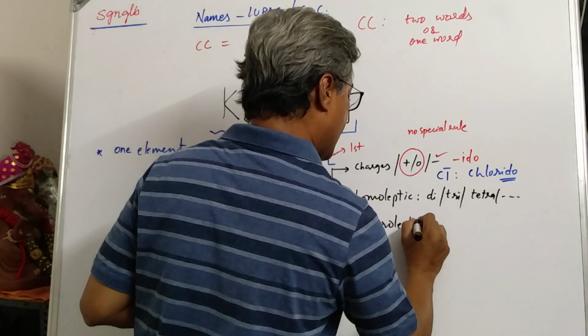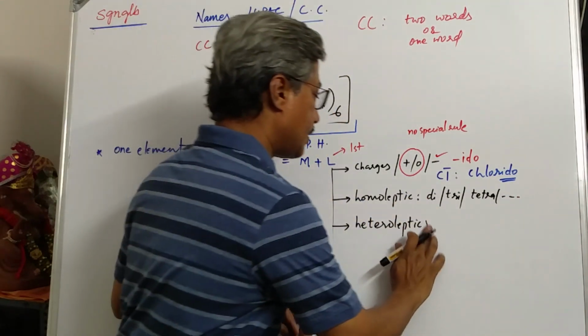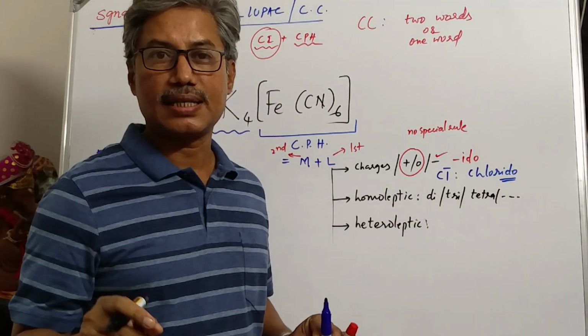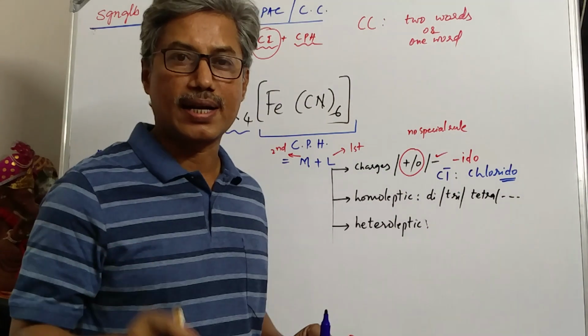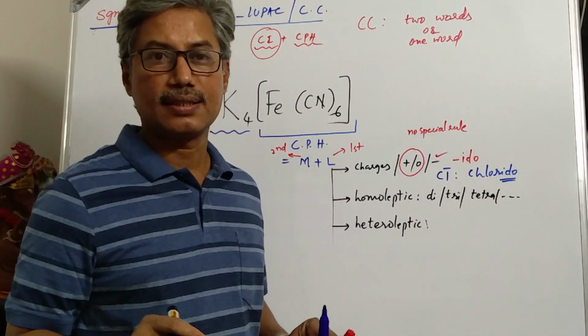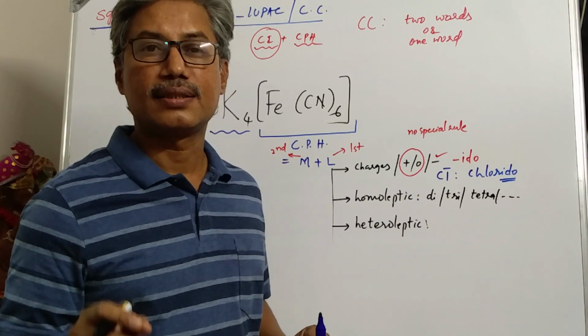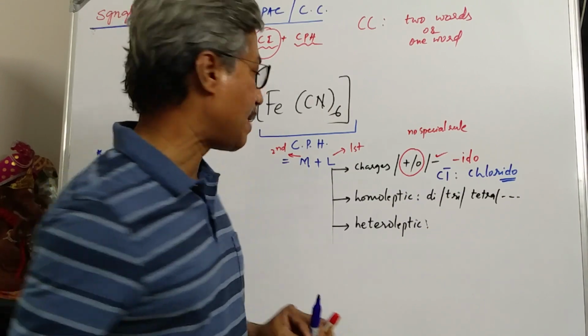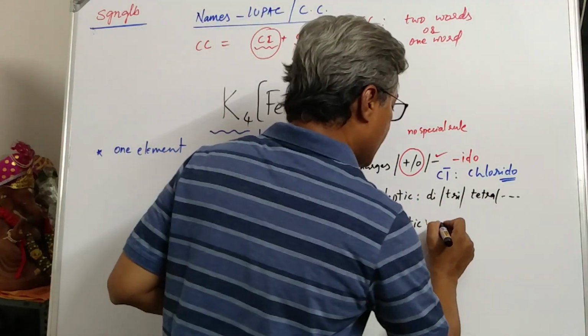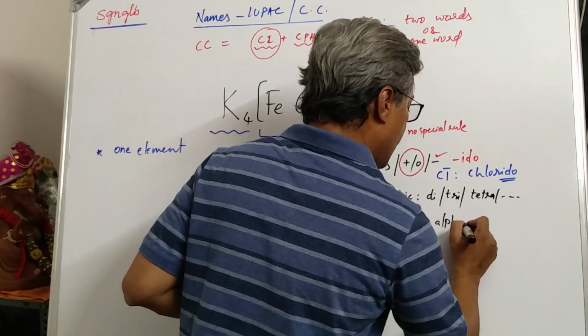And if the complex is heteroleptic, it means that the ligands present are not only one type, they are different types. In such cases, alphabetical order is used to represent the name.